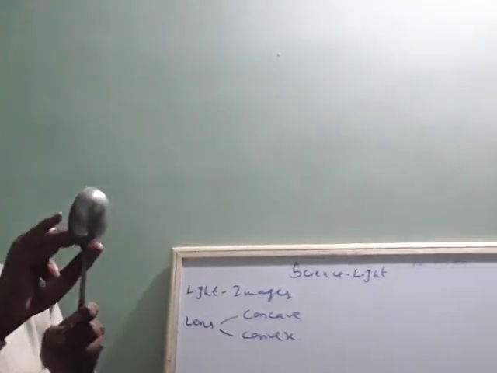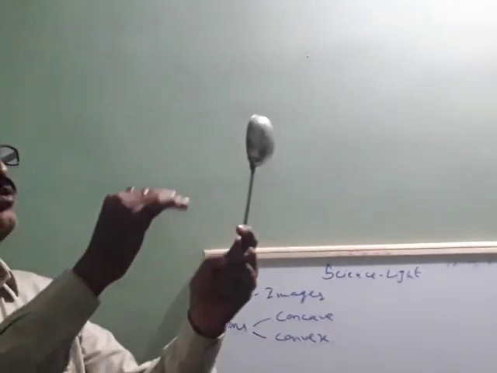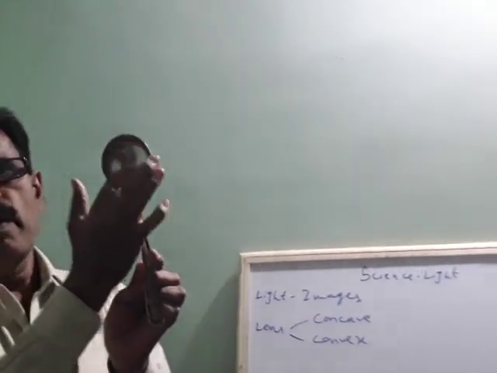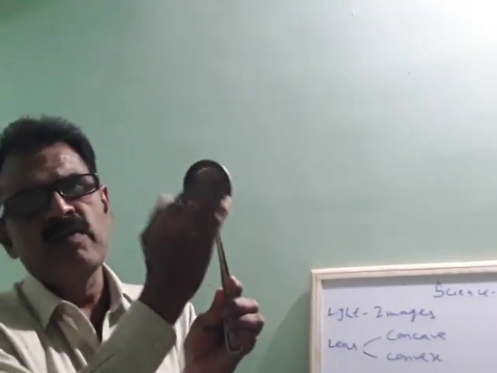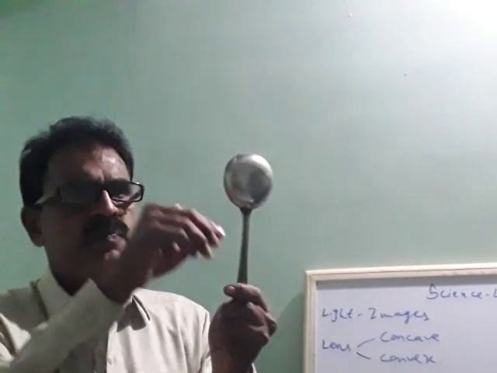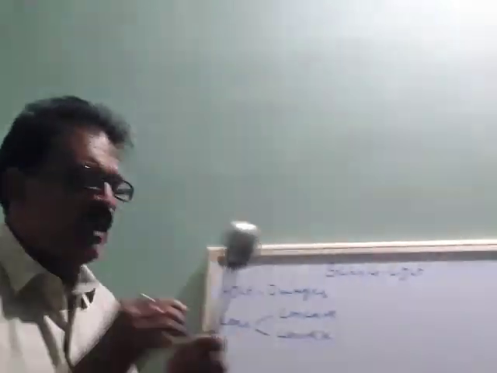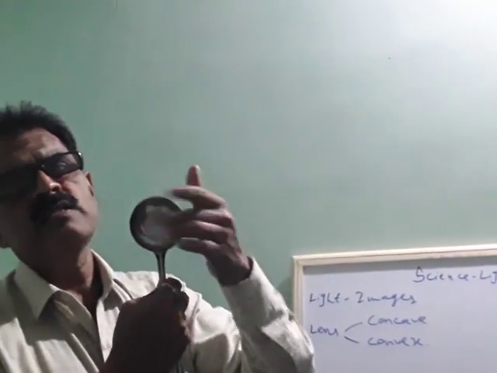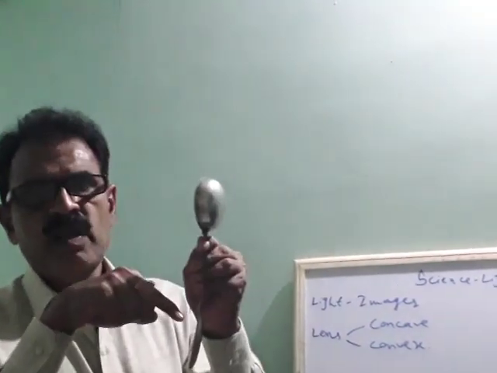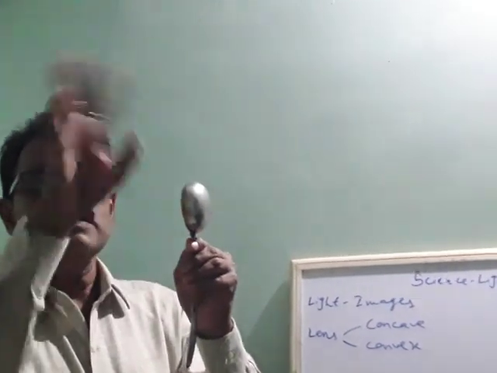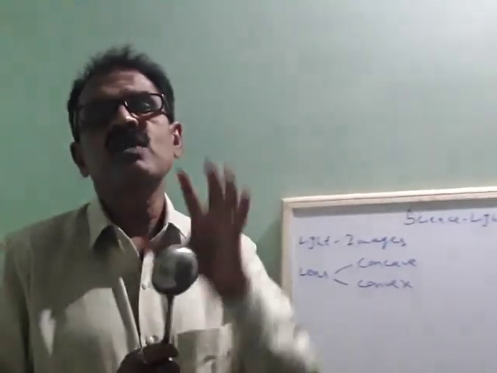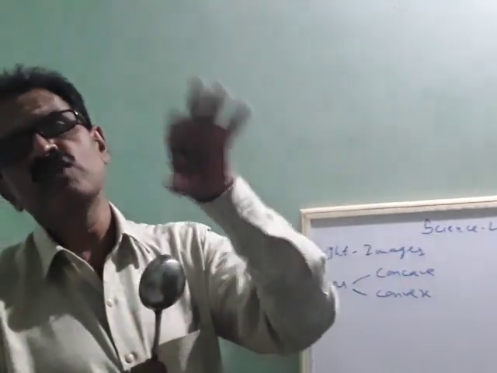Suppose you make this part of the spoon towards you, your image is formed inverted. Inverted means upside down. So an upside down image is formed in case of concave lens. You are as it is, but your image is inverted. Okay. So such images are called virtual images.